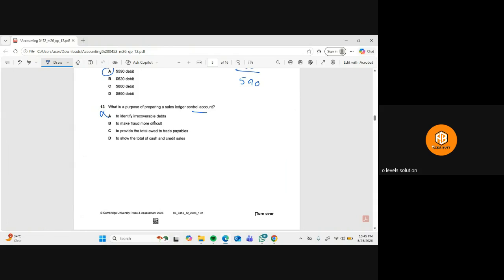So yes, this could be right, because the sales ledger control account helps check accuracy and makes fraud or errors easier to detect. So this could be the right answer. To provide the total owed to the trade payables? Trade payables relate to the purchase ledger control account, not to the SLCA. To show total cash and credit sales? Control accounts do not show total cash and credit sales together. So that's why this is again wrong.